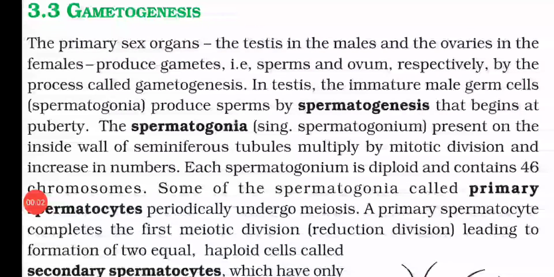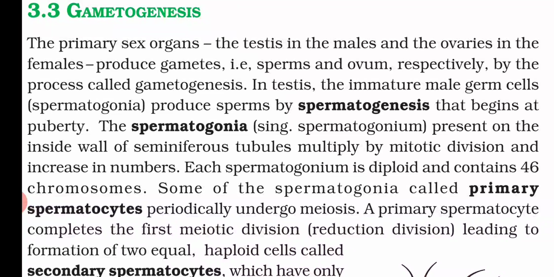Hello everyone, in this video we will learn about gametogenesis. The primary sex organs are the testes and ovaries. The testes in males and the ovaries in females produce gametes, that is the sperms and the ovum respectively, by the process of gametogenesis.